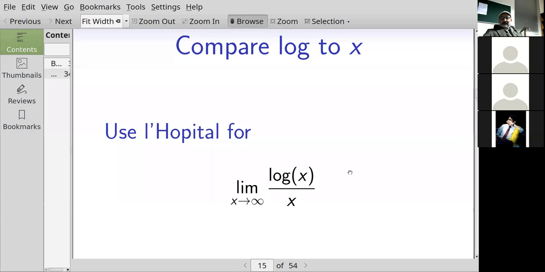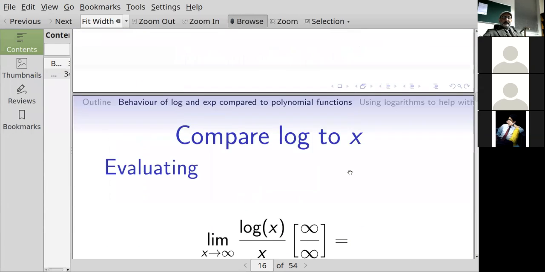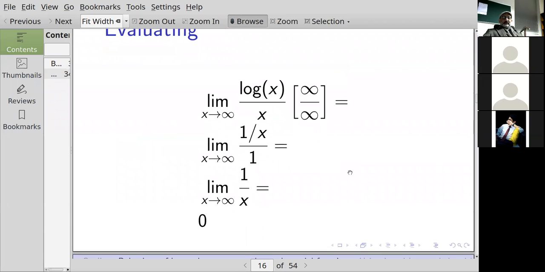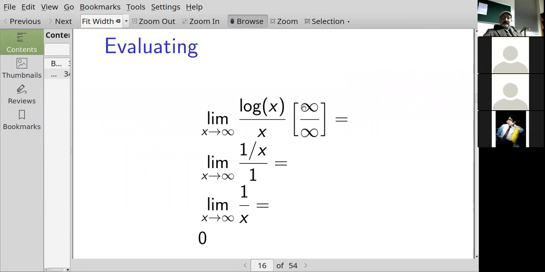So we can use L'Hopital's rule for that, right? I write infinity over infinity in square brackets, not because infinities are some sort of a number, but just to say it has the form infinity over infinity, which means I'm allowed to use L'Hopital's rule to evaluate it.